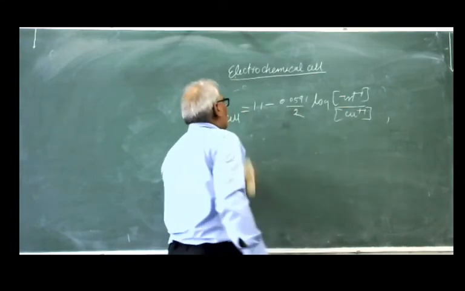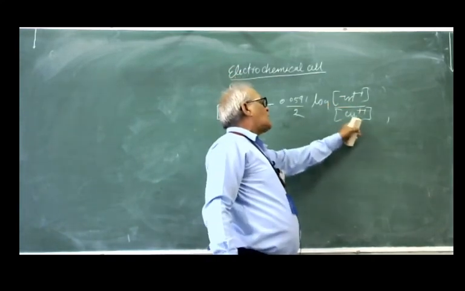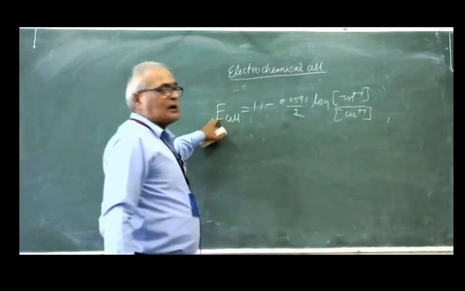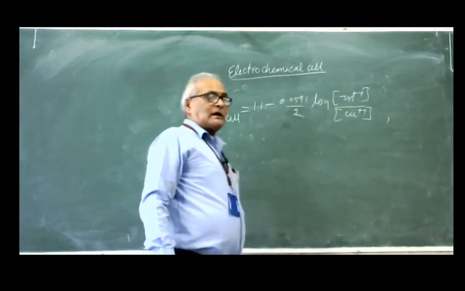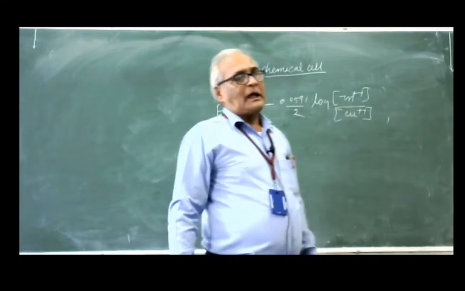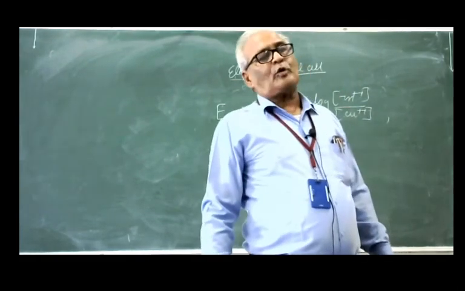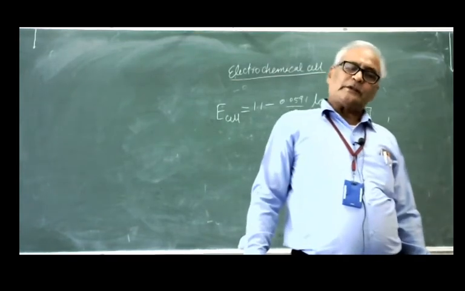So what Daniell said: if the concentration of zinc ion and copper ion are given, you can calculate the cell potential of the Daniell cell, provided the standard reduction potentials of the zinc electrode and the copper electrode are given.